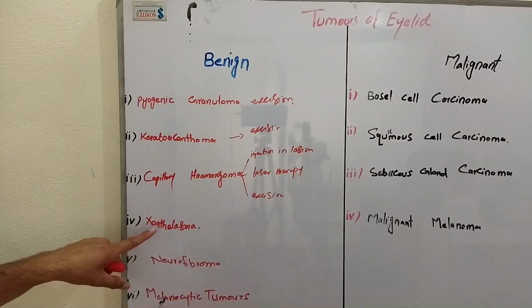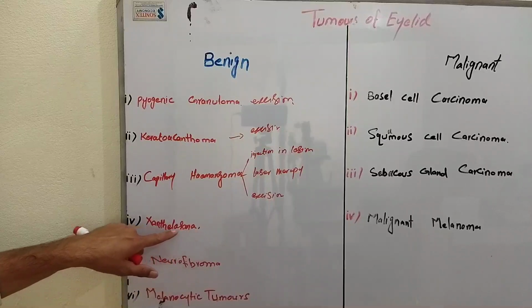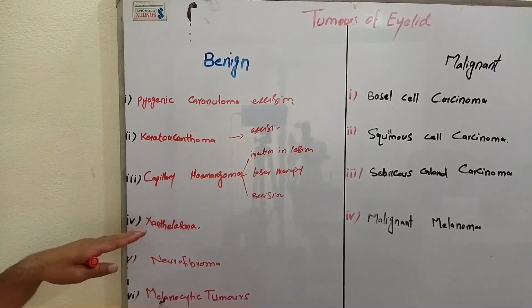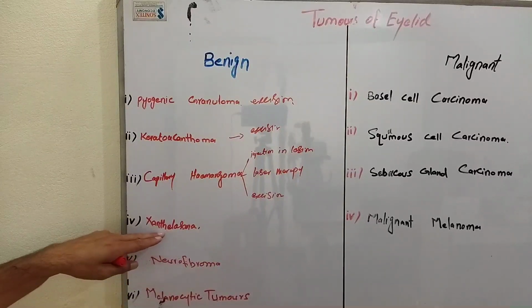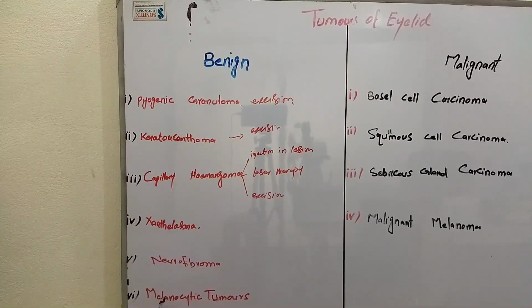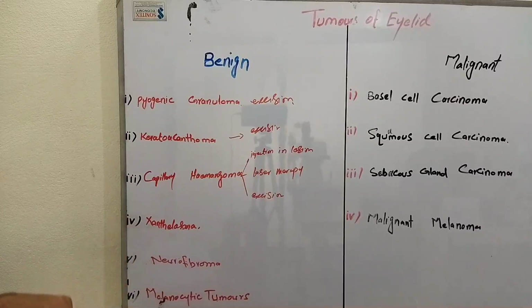Fourth one is xanthelasma. What is xanthelasma? It is easy. Yellow patches on the inside corner of the eyelids, around the eyelids. You can see yellow patches on the inside corner or medial canthus of the eyelids or around the eyelids. It can develop anywhere in the body, but especially on the upper or lower lids near the medial canthus. It is common in middle aged women with high blood lipids. The treatment is the same, surgical excision.